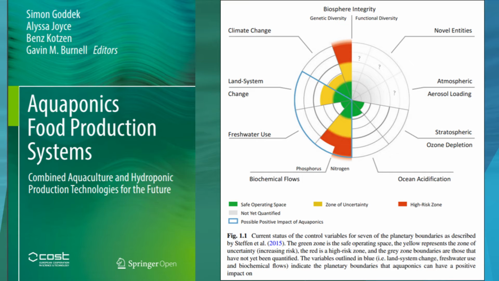In this context, aquaponics has been identified as a farming approach that, through nutrient and waste recycling, can aid in addressing both planetary boundaries, Figure 1.1, and sustainable development goals, particularly for arid regions or areas with non-arable soils (Goddek and Corner, 2019, Applebaum and Kotzen, 2016, Kotzen and Applebaum, 2010). Aquaponics is also proposed as a solution for using marginal lands in urban areas for food production closer to markets.